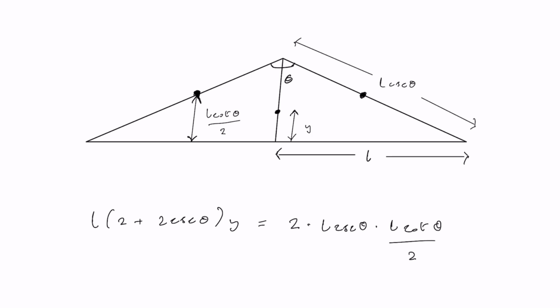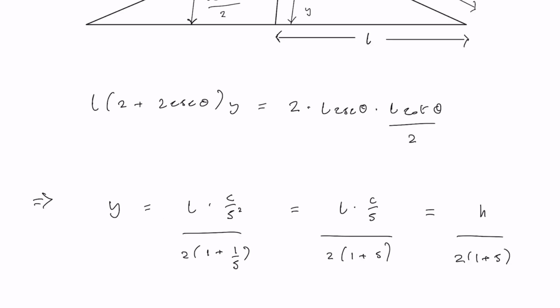And that's just using the fact that the masses of the sides are proportional to the lengths of the sides. And also that the midpoint of the hypotenuse is going to be level with a point exactly halfway along the adjacent side. So that allows the value of y to be calculated. Here, s and c are just sine theta and cosine theta. And that last equality just goes back to the earlier work where we defined tan theta as L over h.